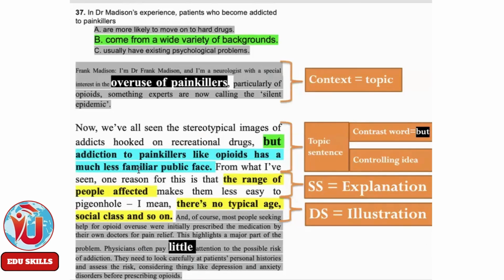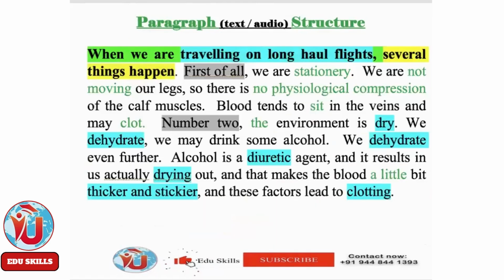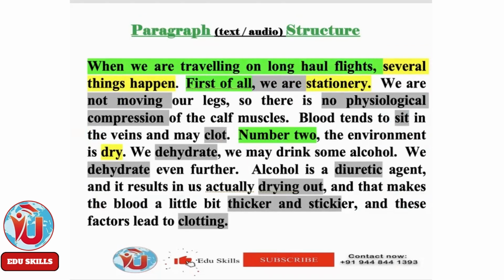That's what happens even here, where you had the same thing. If you don't understand "much less familiar public face", from my experience, that means one reason for this is the range of people affected. Then the developing sentence: there is no typical age or typical social class and so on. It's variety. The variety concept is explained repeatedly. Hope that is clear. So that's the beauty of it. That's how you have to do the analysis of the paragraph structure. When you listen with this structure in your mind, every audio and every reading text has a sequence, a structure. Beautifully they do it.